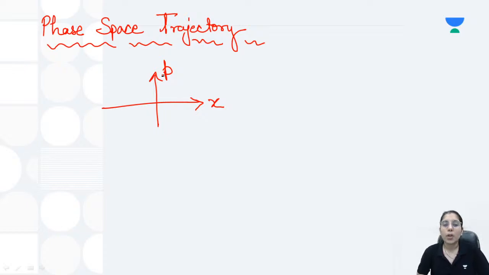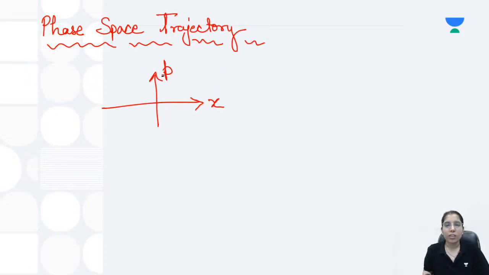How we get to know about these things, that's what I'll be explaining here in the session. When the system is given to us, depending on whether the momentum is increasing with the increase in distance, or it is decreasing, you have to take the steps, or select the most probable or the most accurate answer from the given options.